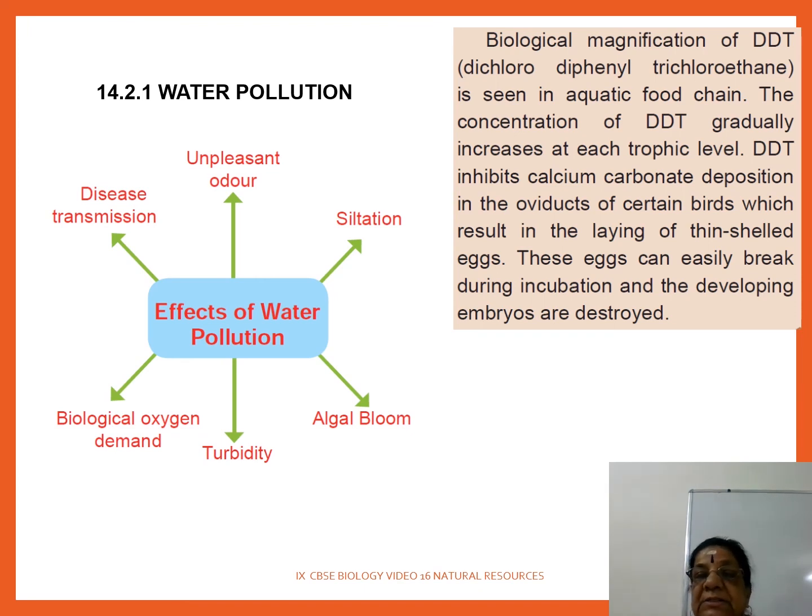The concentration of DDT gradually increases at each trophic level. Trophic level na producers to primary consumer, அது வந்து ஒரு trophic level. Then to secondary consumer. அந்த மாதிரி different energy pass பண்ற level, energy is passed on. So DDT inhibits calcium carbonate deposition in the oviduct of certain birds, which results in laying of thin shelled eggs. That is the harmful effect of biological magnification.